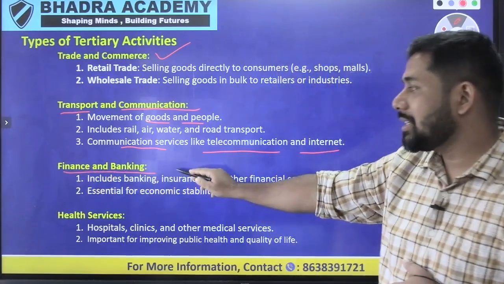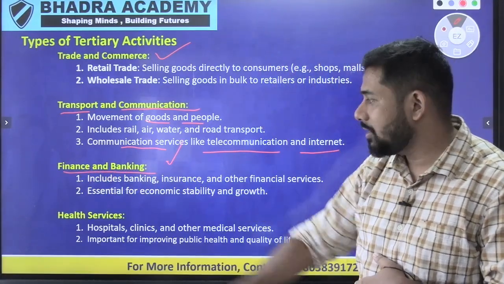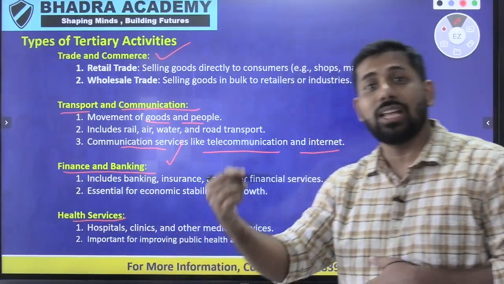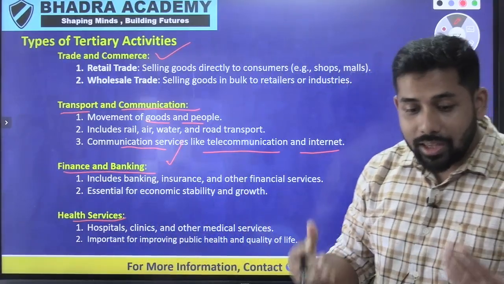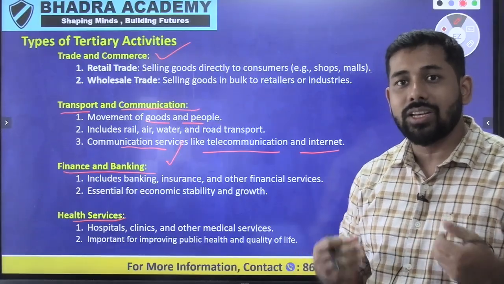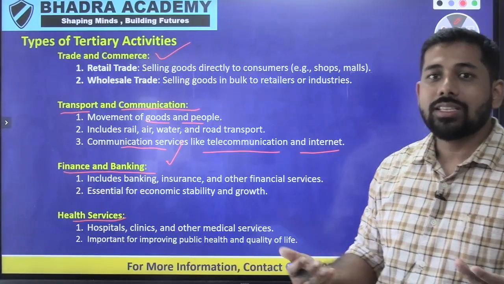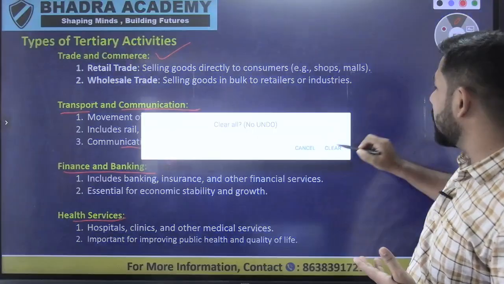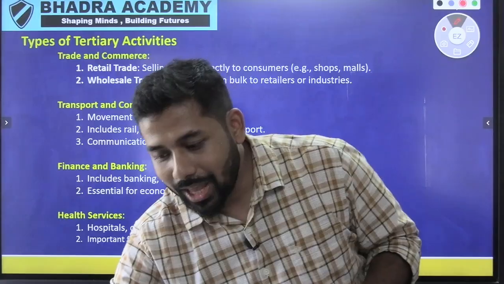Financial and banking sectors also come under tertiary activities. Then come health services, whether hospitals or anything where the quality of life is improved.